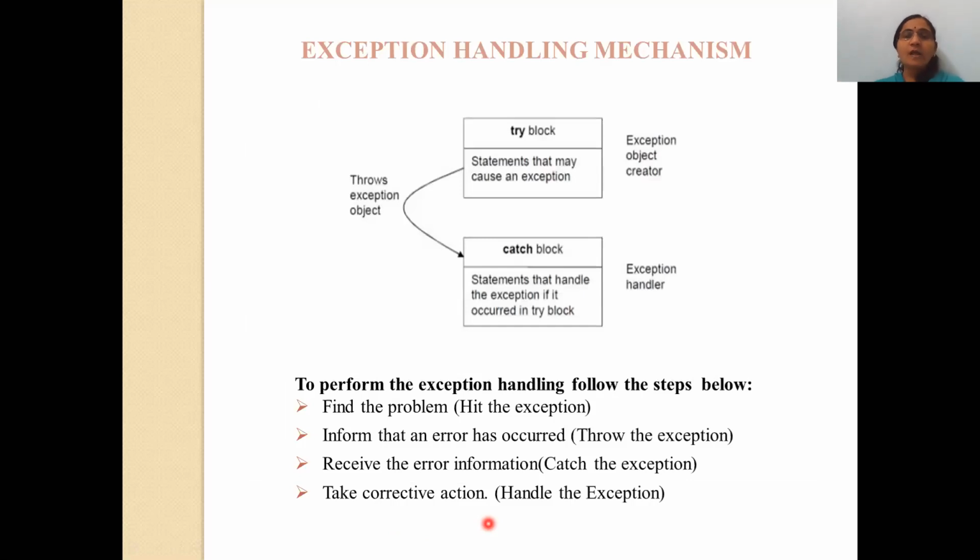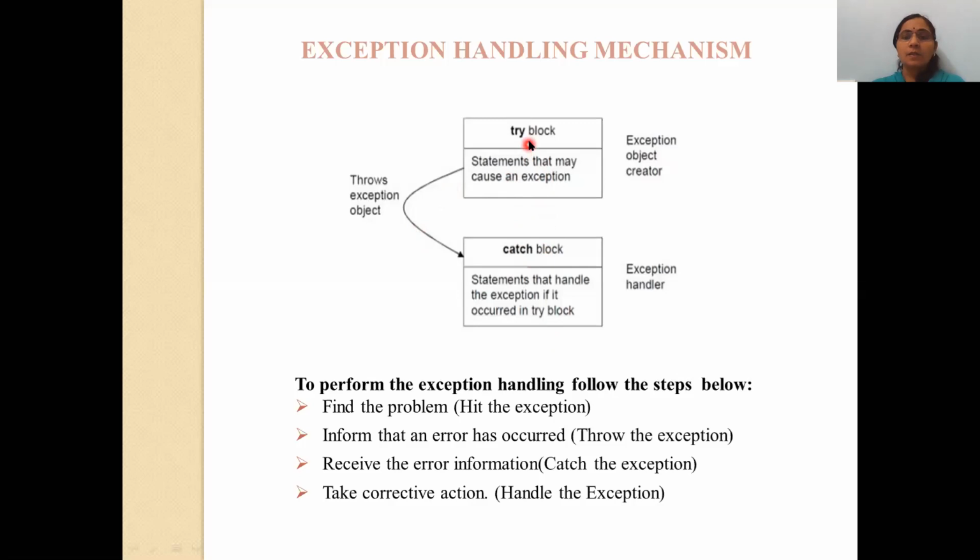Okay, and now this is very important: the exception handling mechanism, which you have already learned last year also. Understand the working of the exception handling mechanism first. In the figure, you see there are two different blocks. The first block is the try block and the second block is the catch block. Between the try and catch blocks, one arrow indicates the thrown exception object.